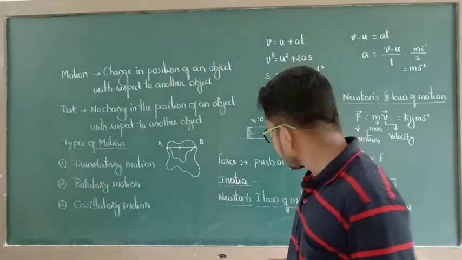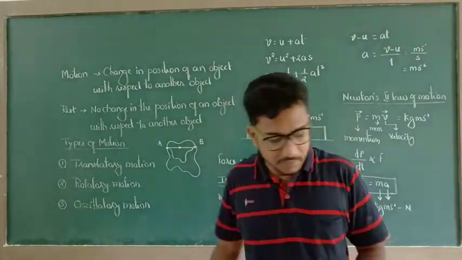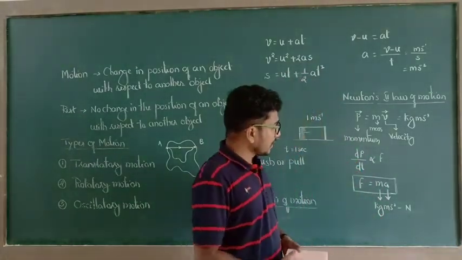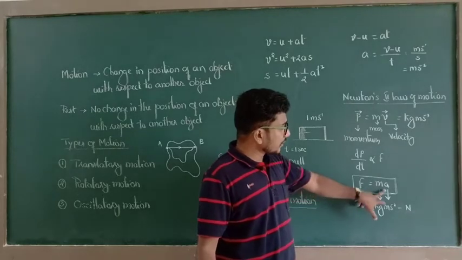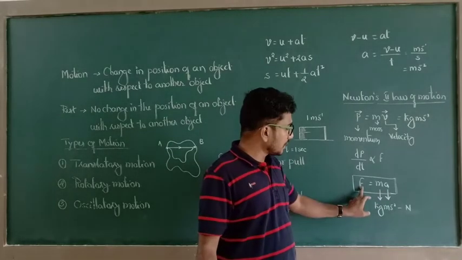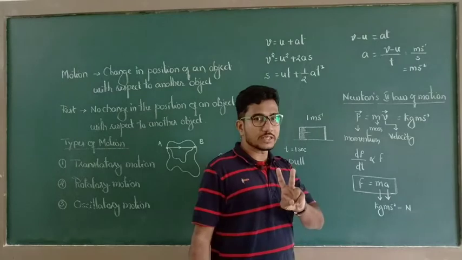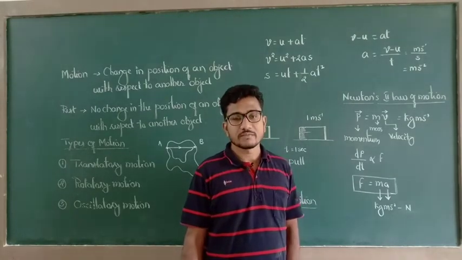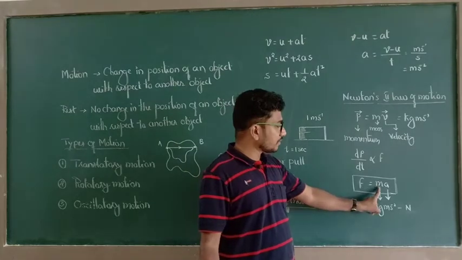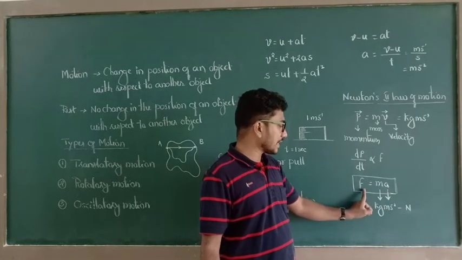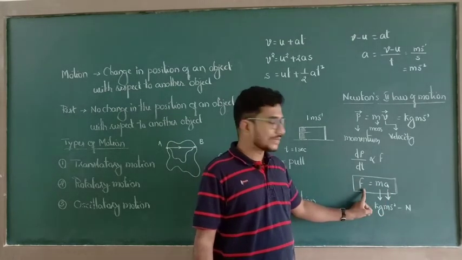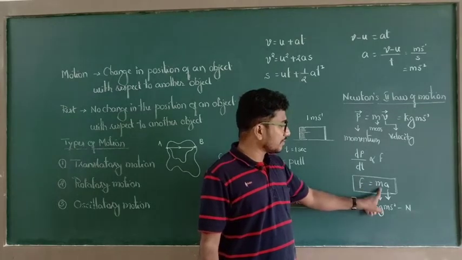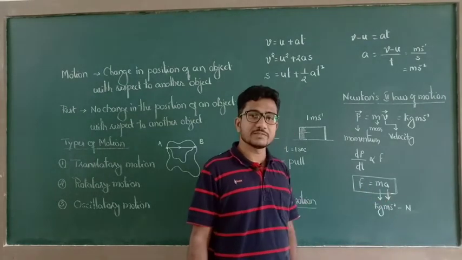So when you do numericals, you will get a lot of knowledge about this. So here again this equation contains 3 quantities. Among these 3 quantities, 2 quantities are known and 1 quantity is unknown. If the given data is in terms of mass and acceleration, we can calculate force. If the given data is in terms of force and mass, we can calculate acceleration.